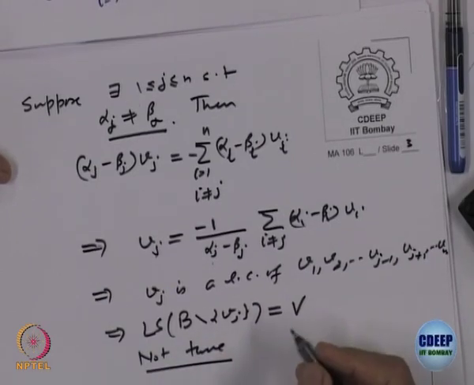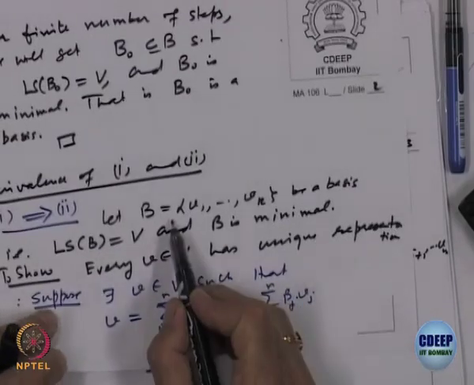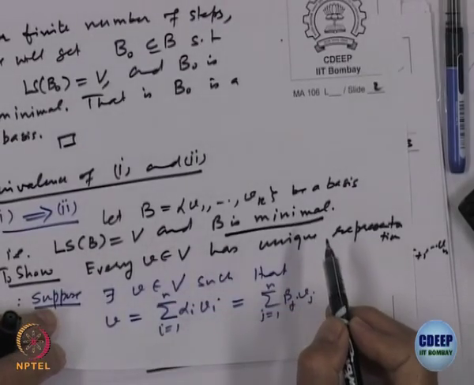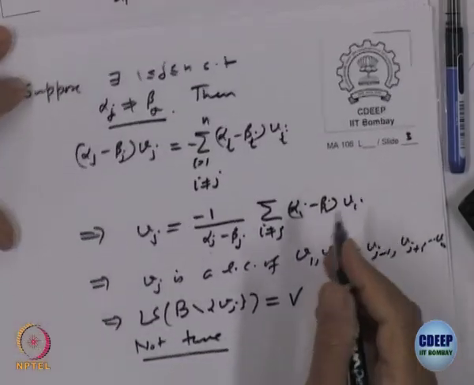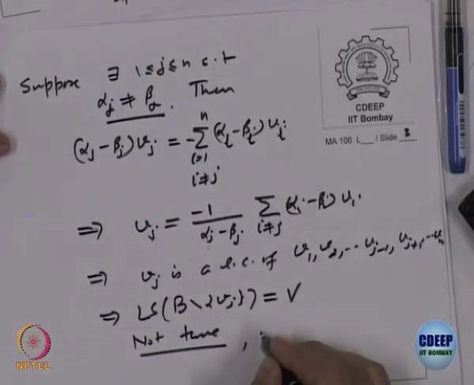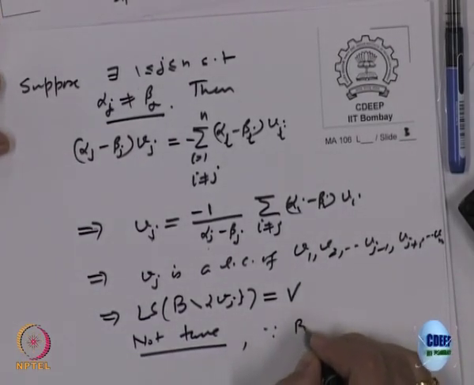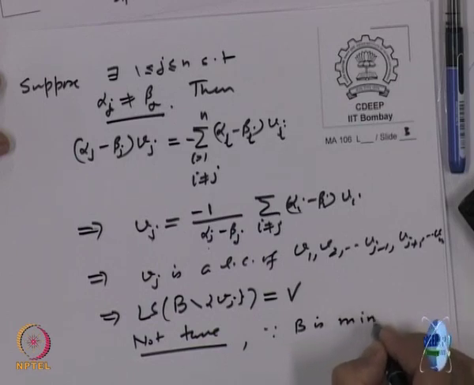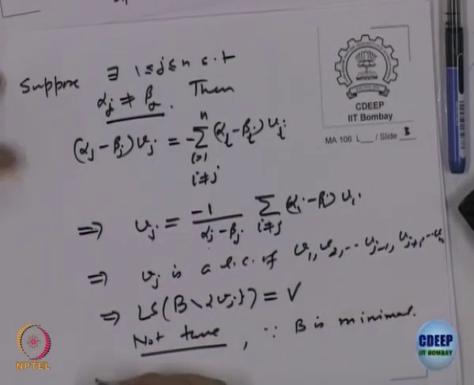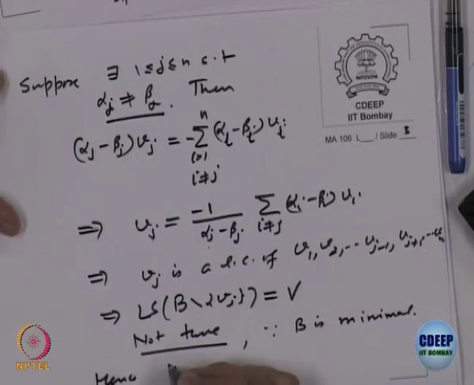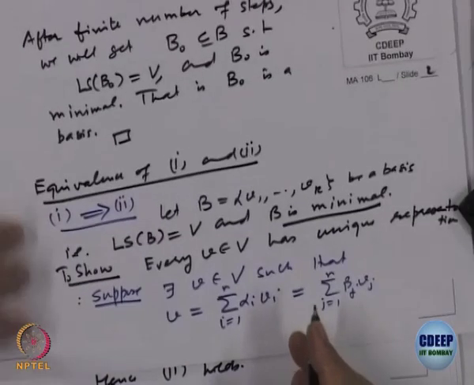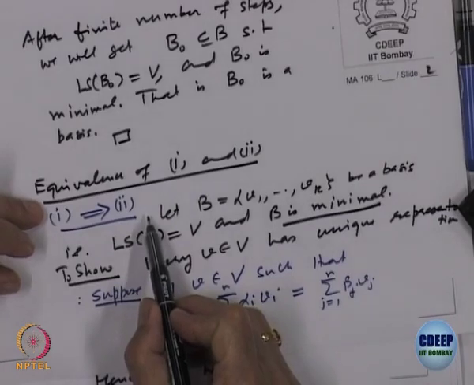Why? What is the contradiction? Because what was given to us in 1 was that B is a minimal set, I cannot remove anything from it. So not true, because B is minimal. So hence 2 holds. So what we have shown is 1 implies 2.